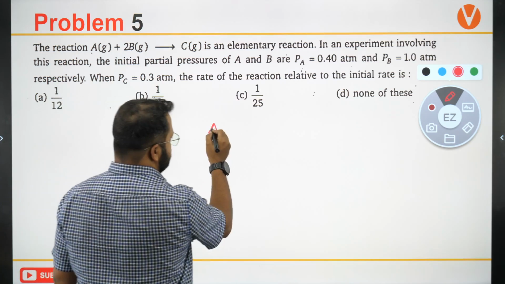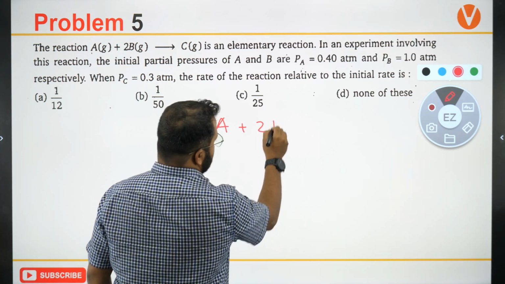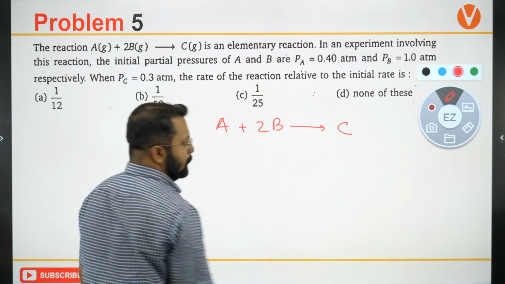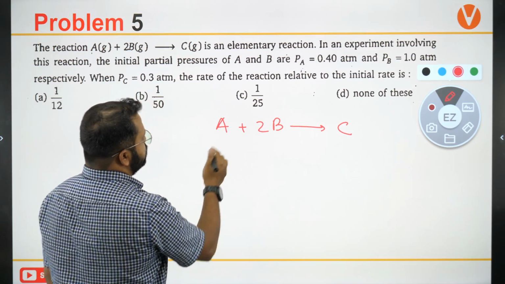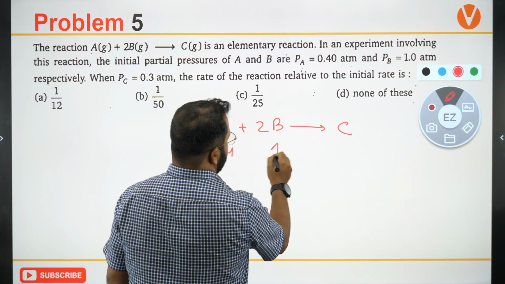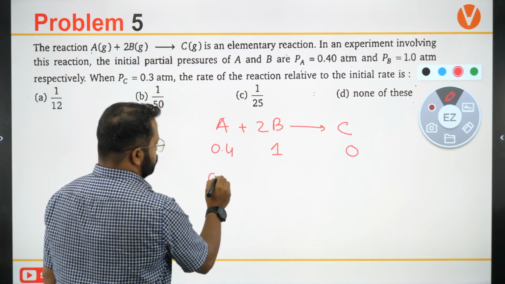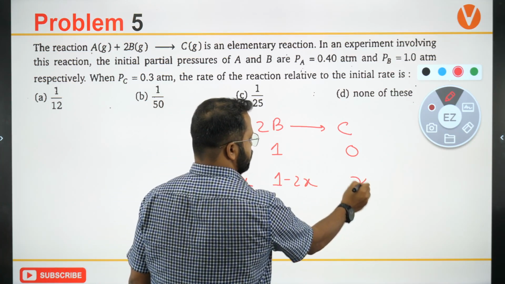So A plus 2B changes to C. Initially it is given as 0.4, this is 1, this is 0. After some time, this is 0.4 minus x, this will be 1 minus 2x, and this will be x.